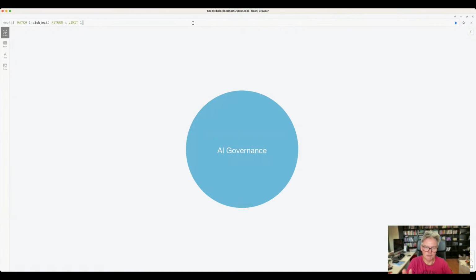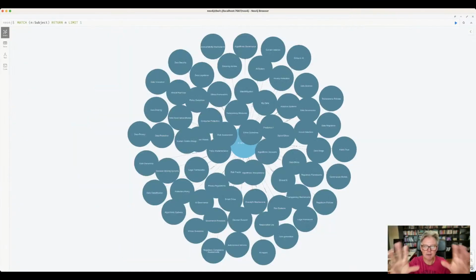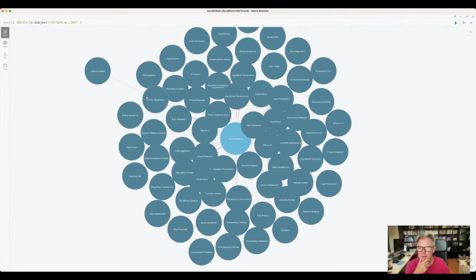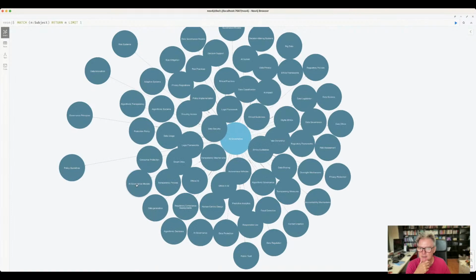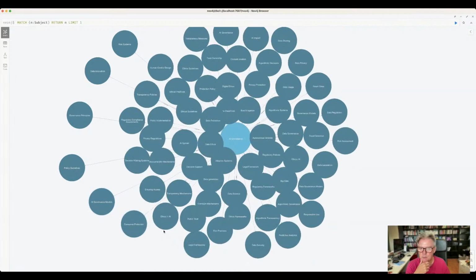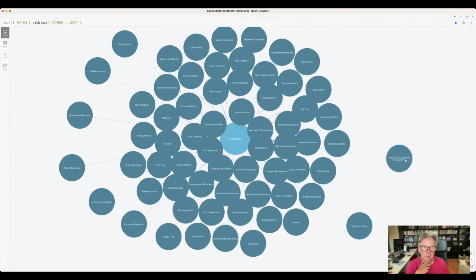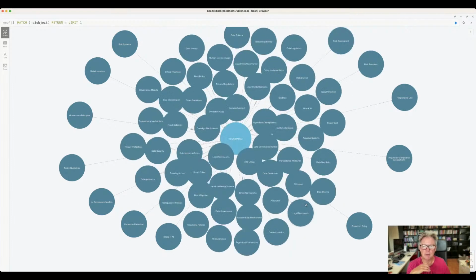All right, AI governance. When I open up the AI governance topic, what we'll get to see is these are all the subtopics that you need to be taken care of in your organization. All the topics that you need to be aware of and need to cover. All right, let's drag out a few. Data innovation, risk systems, governance principles, policy guidelines, AI governance models, consumer protection, ethics in AI. Let's go this way. Protection policy, regulatory compliance assessment, responsible use, risk practices, risk assessment, etc., etc.